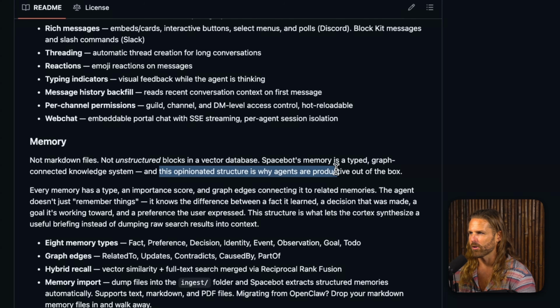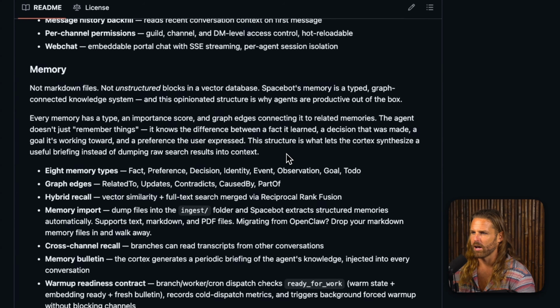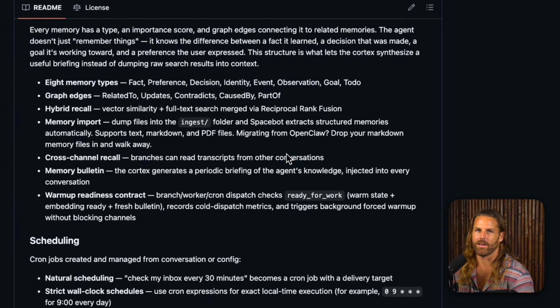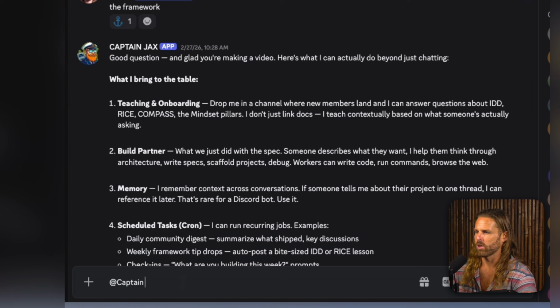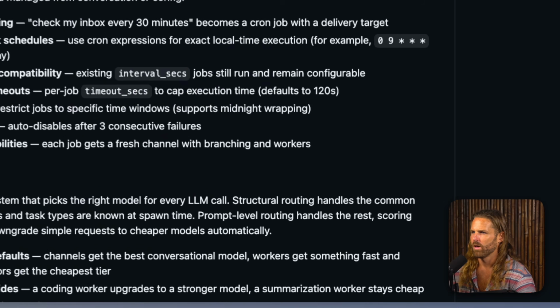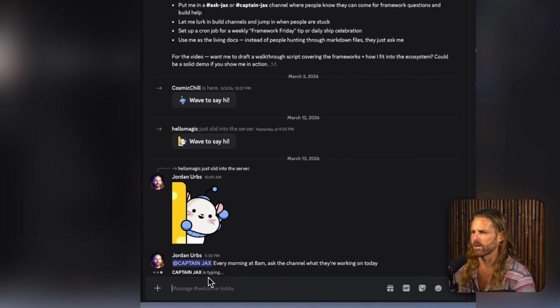And this opinionated structure is what agents are protected by the blocks. That would make sense, right? I can vouch for that. It actually does what it says it's supposed to do, and that is so great to have inside a community, right? So scheduling, right? Natural scheduling, check my inbox every 30 minutes. You could just say, hey, Captain Jax, every morning at 8 a.m., ask the channel what they're working on today. And boom. So mostly Captain Jax is typing.